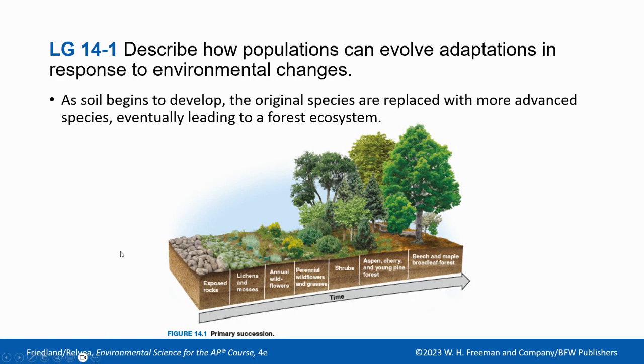So somehow seeds will get here. Let's say this is like an island, like we've been talking about. Maybe a bird was eating some plants on the mainland, flew here, did its business, and planted seeds. And those seeds did not need very nutritious soil, so they went right here.